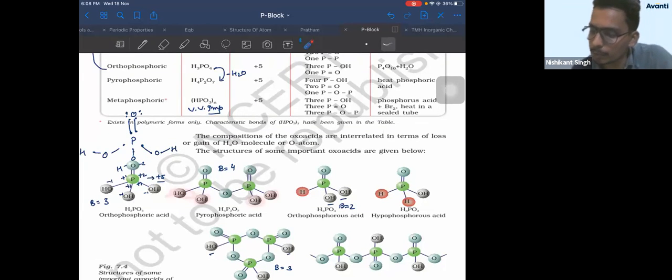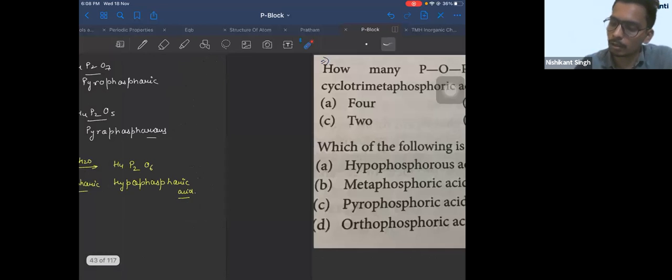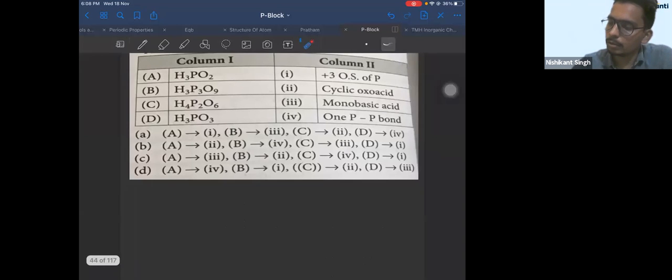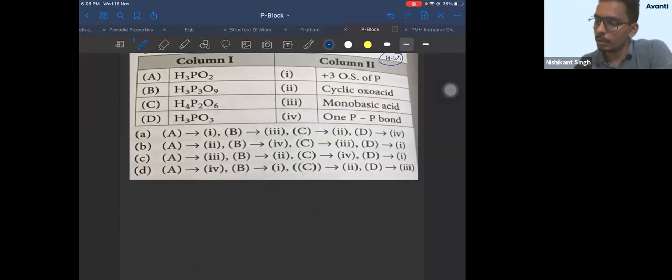Right. So let's start with group 16 elements. You can do this as homework. We have already discussed it. Right. Let's start with group 16 elements.